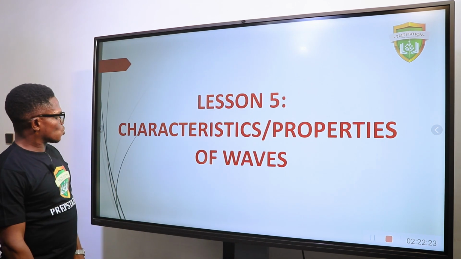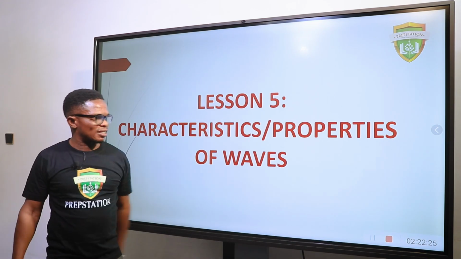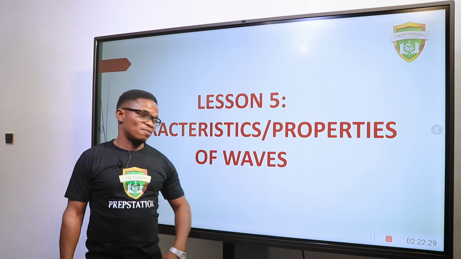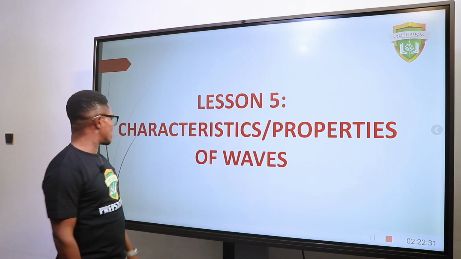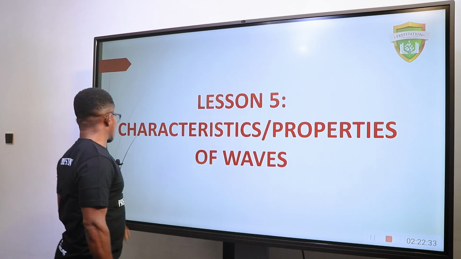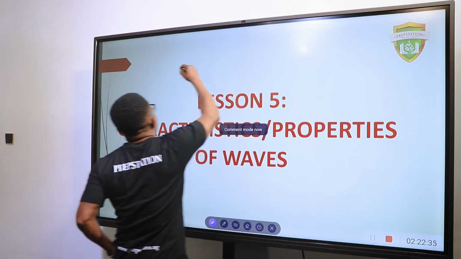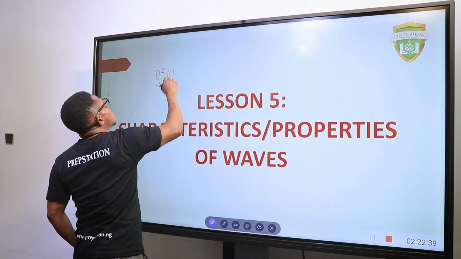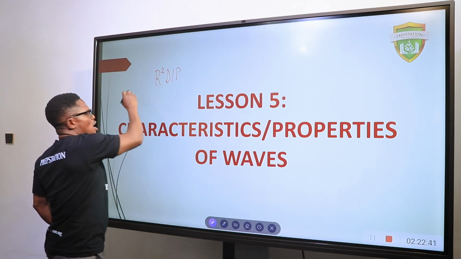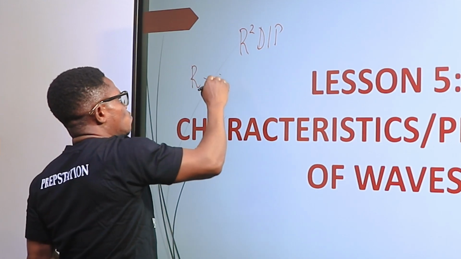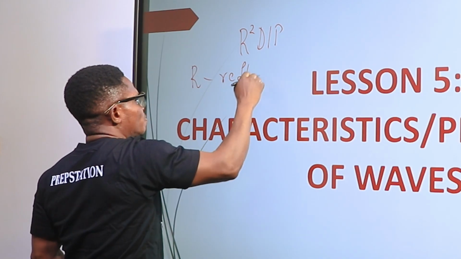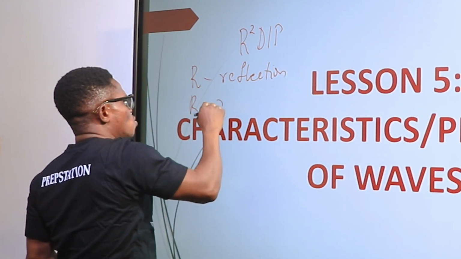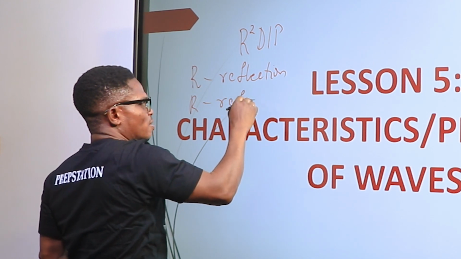All right, so let's quickly look at the characteristics and properties of waves. I've already given you the 5 properties, so we just look at it one after the other. The 5 properties, if you remember, R squared D I P. The first R is for reflection. The second is for refraction.